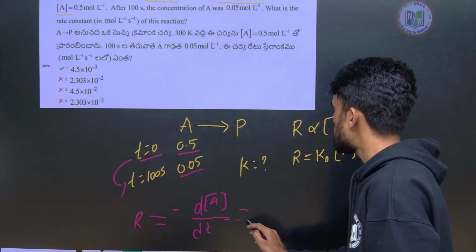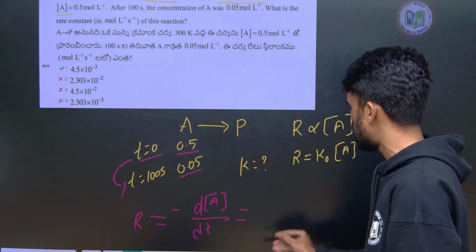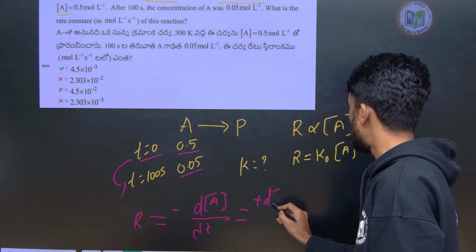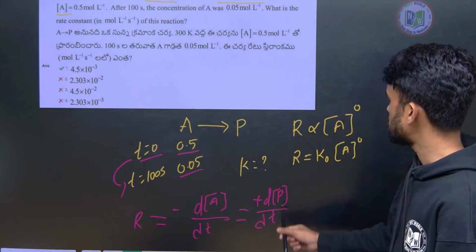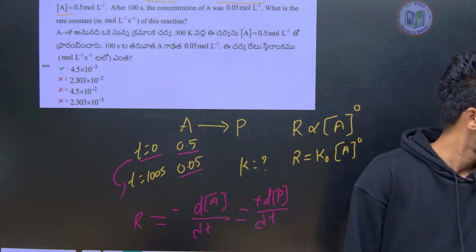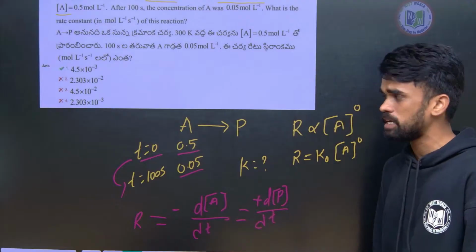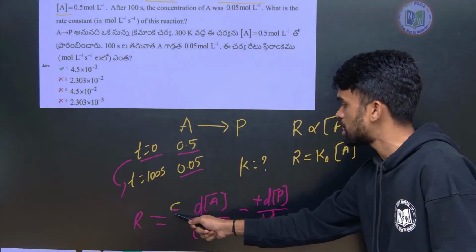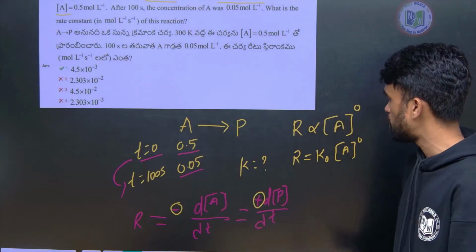Now, in terms of products, how can we write? See, the product is forming during this reaction, so plus dP by dt. So it means an increase in concentration with respect to time. This is how we need to write. I hope up to here it is clear. So why negative and why positive signs? The reactant concentration decreases, that's why it is negative. The product concentration increases, that's why it is positive. I hope it is clear.